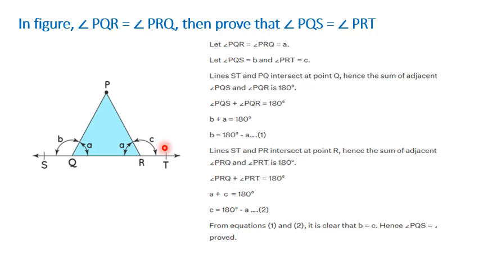This is a straightforward problem, because SR is a straight line and at point Q a ray QP is there, so angle B plus A is 180 degrees, that is a linear pair. Similarly, at point R, RP is a ray and QR is a straight line. So angle A plus angle C is 180 degrees. So we get two equations: angle A plus B equal to 180 and angle A plus C equal to 180. From these two equations we can easily say that B is equal to C. That's what we wanted to prove here.